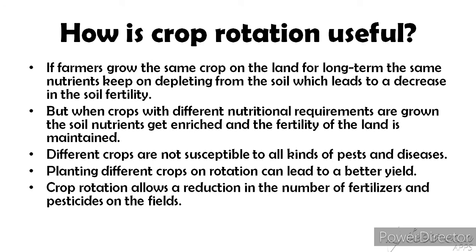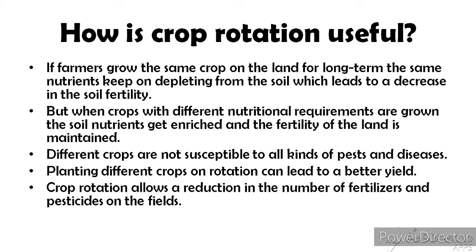Farmers grow the same crop on the land for a long time. The same nutrients keep on depleting from the soil, which leads to a decrease in the soil fertility. But when crops with different nutritional requirements are grown, the soil nutrients get enriched and the fertility of the land is maintained.